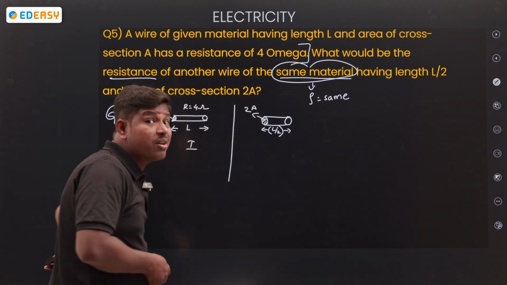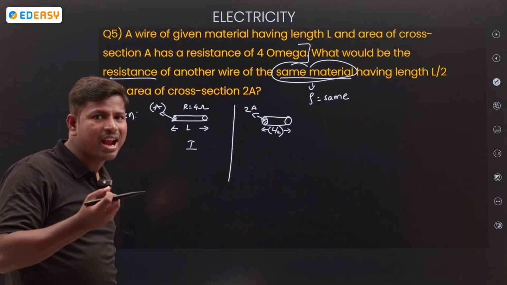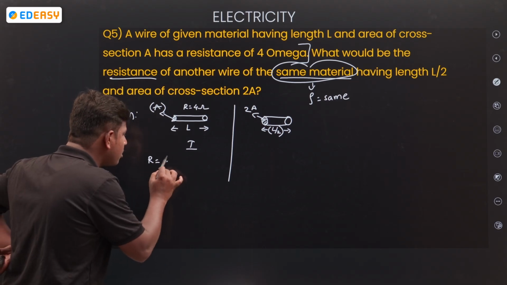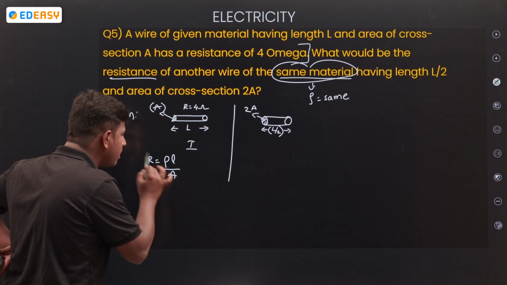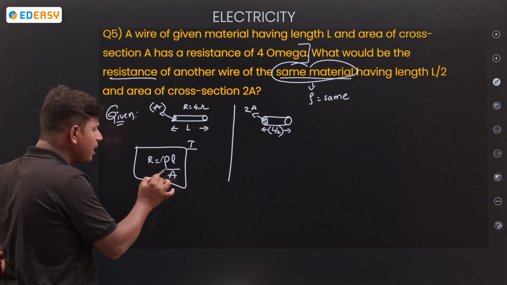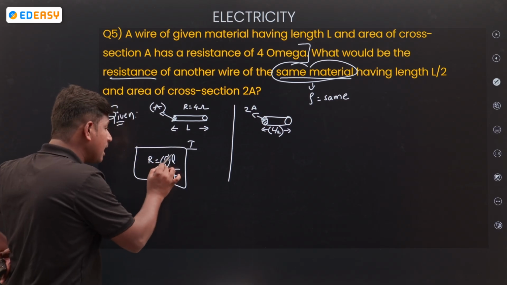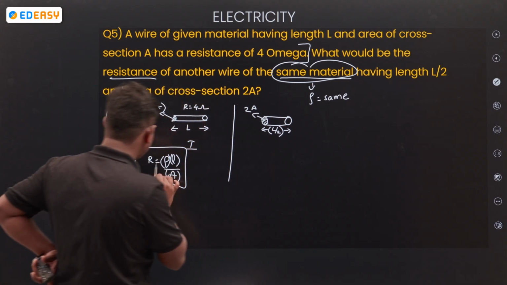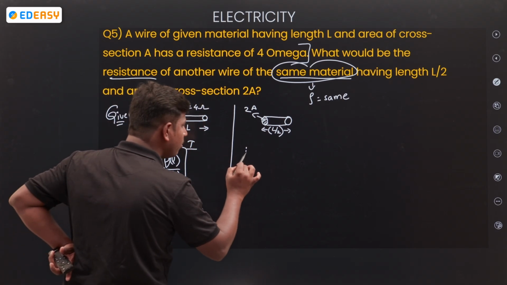Now see, what factors make the resistance different? You know the factors, right? Just now we discussed. Resistance R is equal to rho L by A. Rho value is the same, same material. Take this as R1.